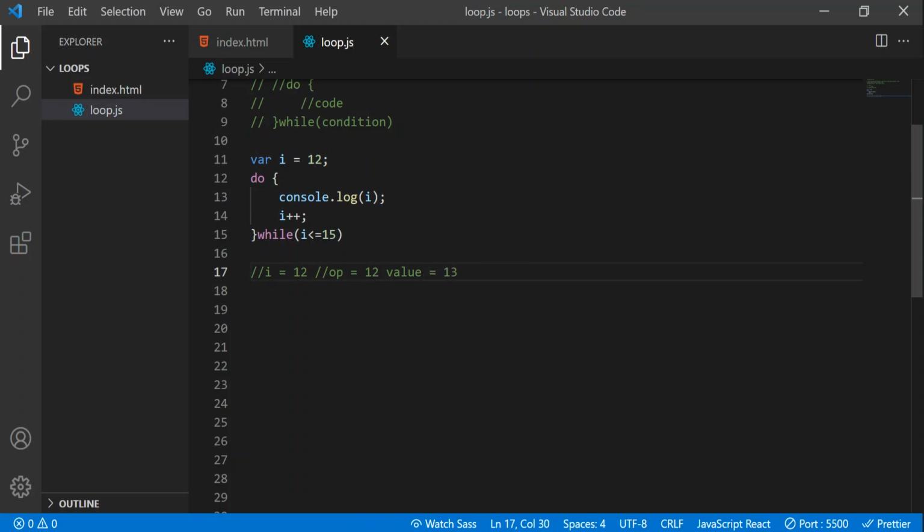Now it's time for the condition. Is 13 less than or equal to 15? Obviously 13 is less than 15, right? So now the i value will become 13.